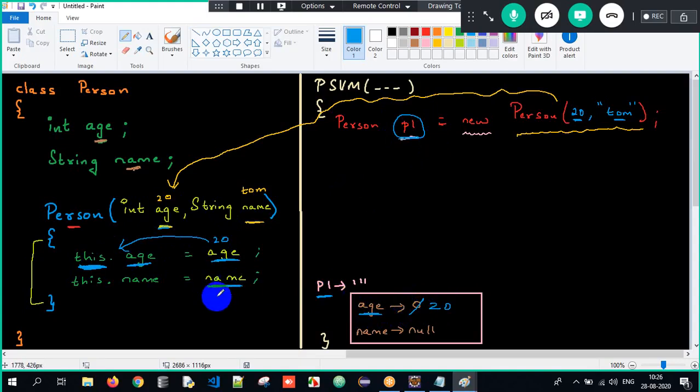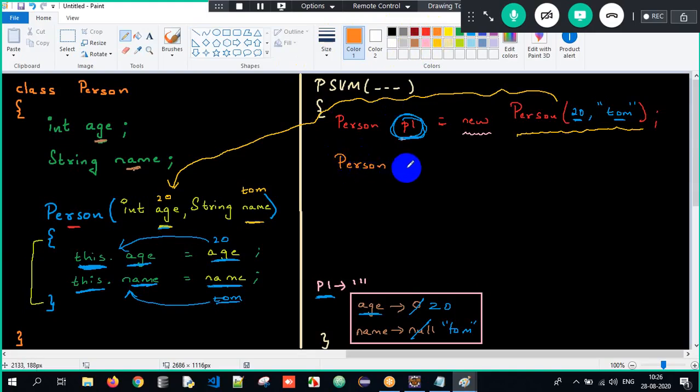Similarly, what is the name? The name is nothing but Tom. The Tom is getting stored into the variable name of the current object. Which is the current object? p1. So p1.name will get initialized to Tom here. Understood the importance of the this keyword here? It is used to point to the current object. Similarly, can you do it for one more object, sir? I can.